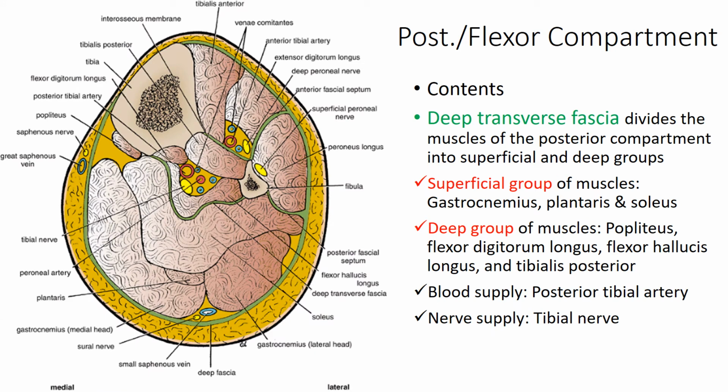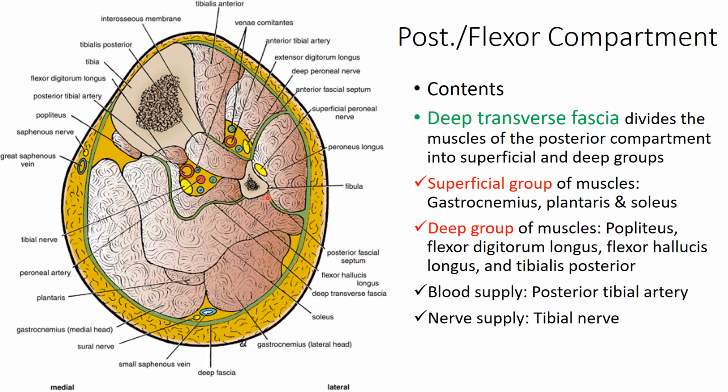Now about the posterior compartment. The posterior compartment is also known, because of the muscle action, as the flexor compartment. This is the transverse section showing the muscles and compartments of the leg.